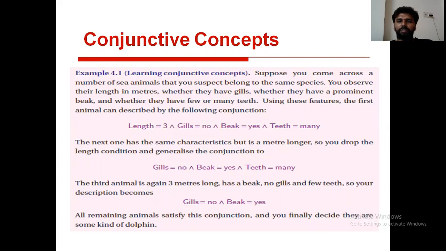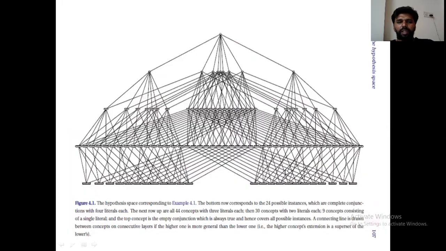These are the features we are using to form conjunctive concepts. These conjunctive concepts will give the hypothesis space. If you observe this diagram, it shows one instance or one object at the root level.